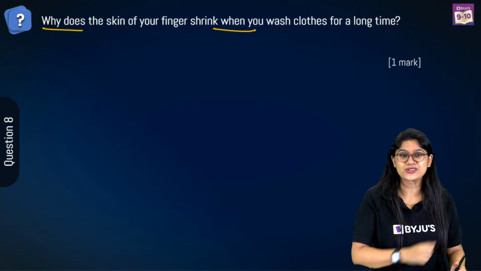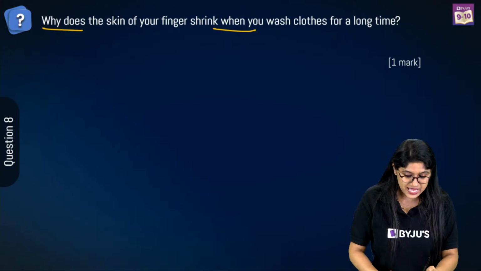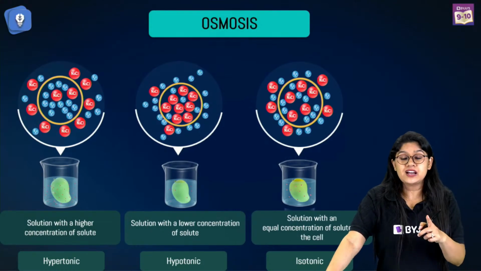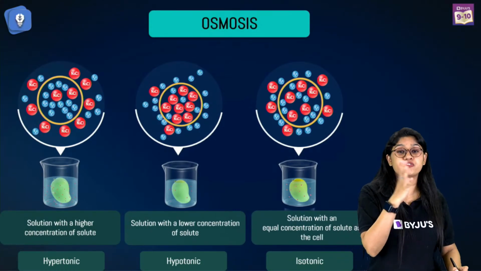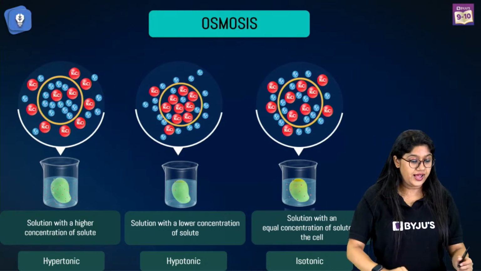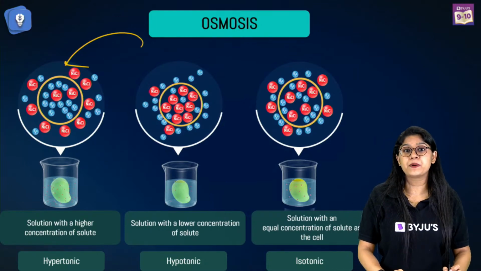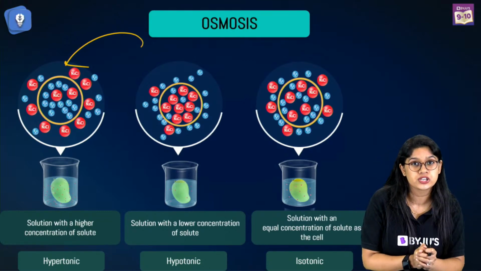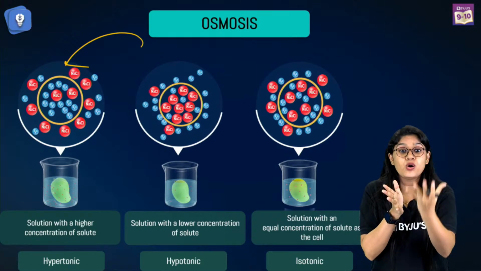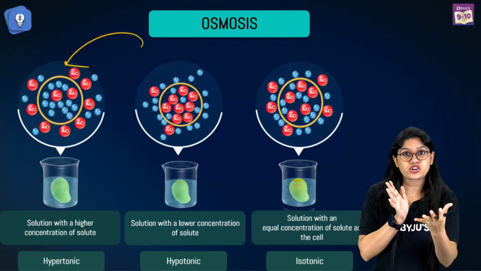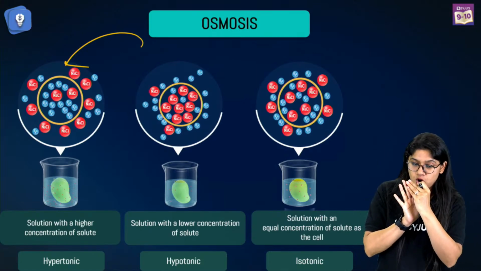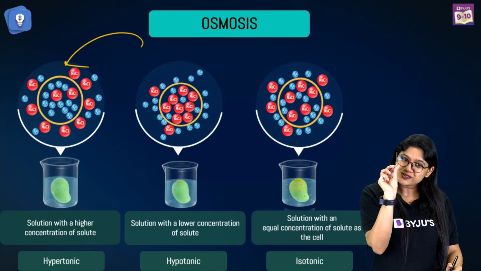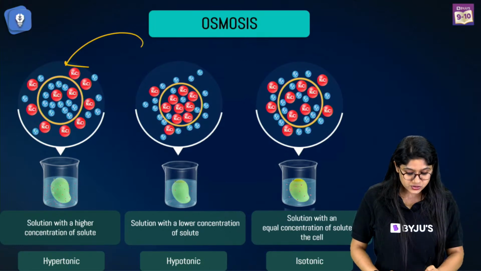It's absolutely correct. You're giving me the answer. That is happening all because of the osmosis. And in the osmosis, of the different types of solutions we have studied, you're absolutely correct, it is the hypertonic solution. We know that in the hypertonic solution, the water will be moving out because outside the salt concentration is more, right? So of course over here the water molecules will move. A simple thing, right? And because of that we have the wrinkles on our finger.